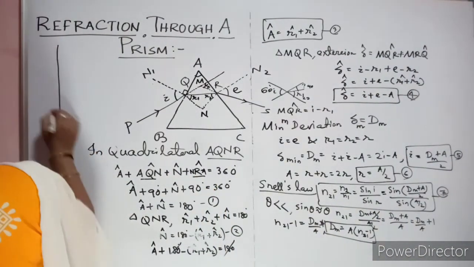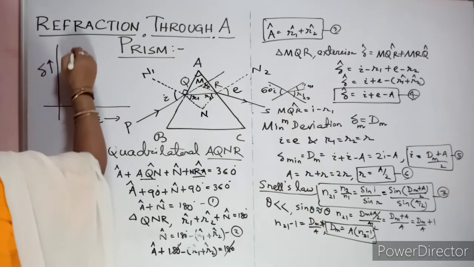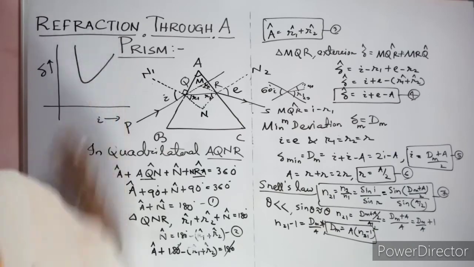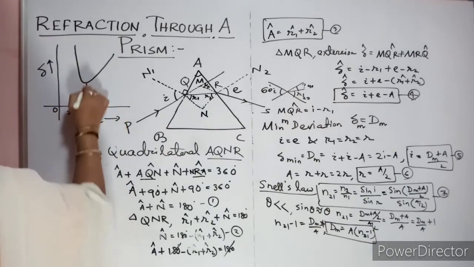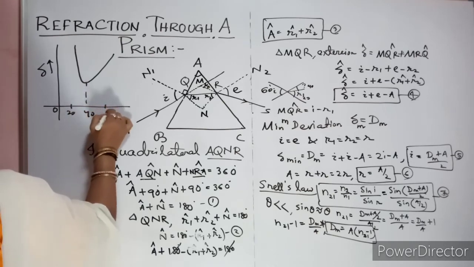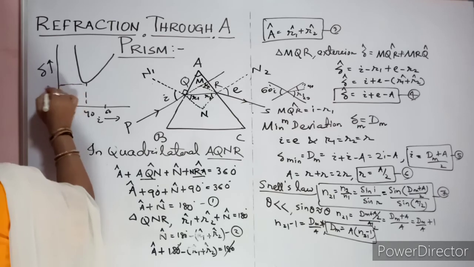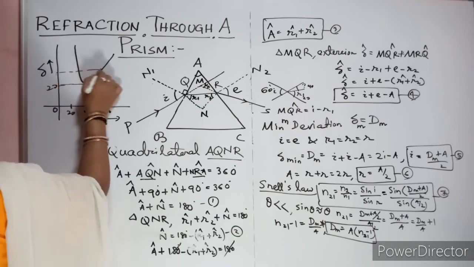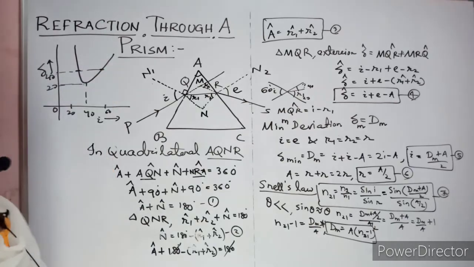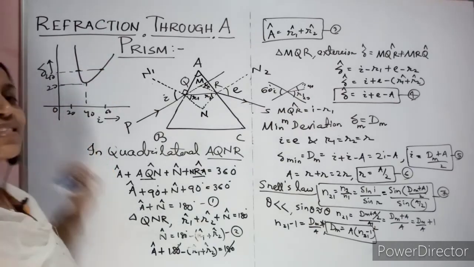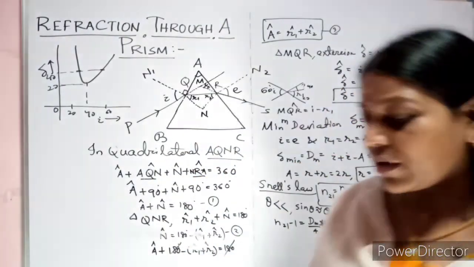This is the angle of incidence, this is the angle of deviation. If you draw this graph, it will be like this. Usually 0, 20, 40, 60 degrees, and here it will be 20 degrees. Here you are finding two values. That's the difference. Okay, this is your angle of incidence, this is your angle of deviation. Okay, just take a snapshot.